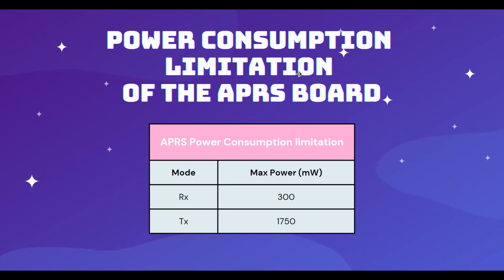I asked this question because we are designing our prototype for a TX of 3,000 milliwatts. What is the reason that you reduced the power on the TX?